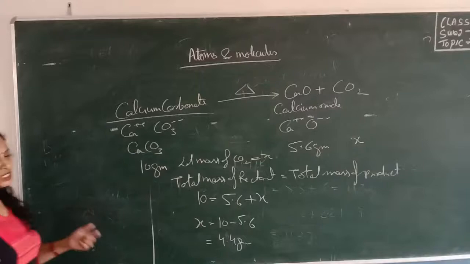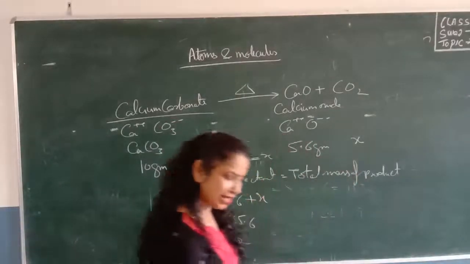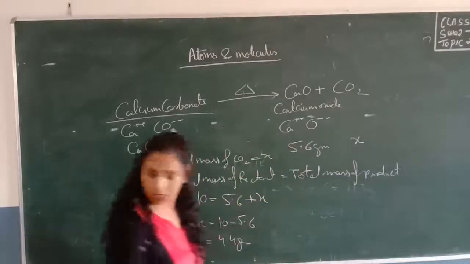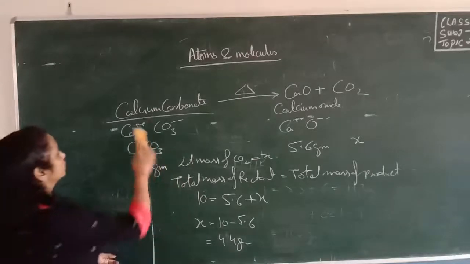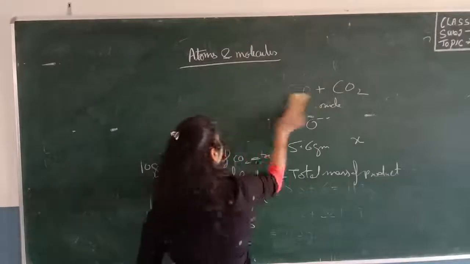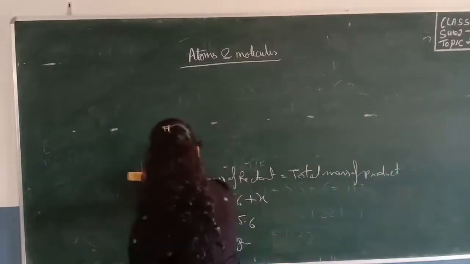Okay, so this was the first law. Now let's talk about the second law of chemical combination. This is the law of constant proportion. This law was given by the scientist called Proust.